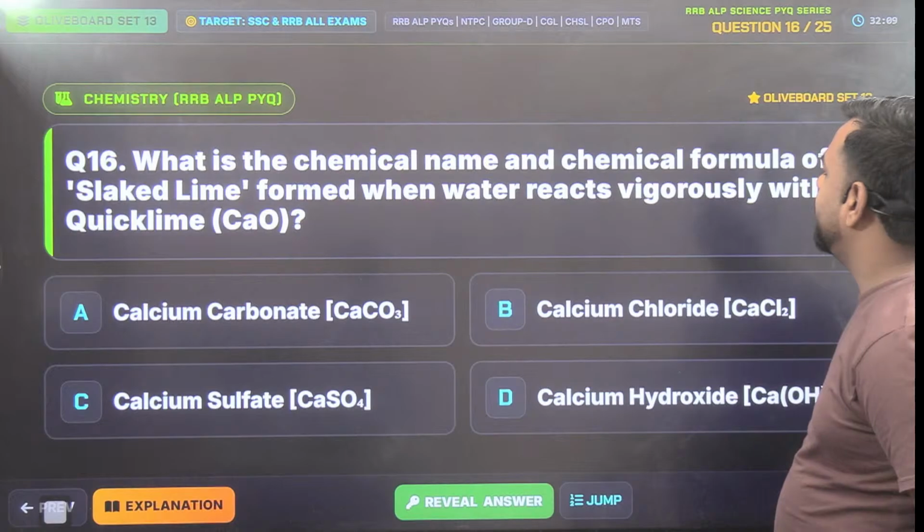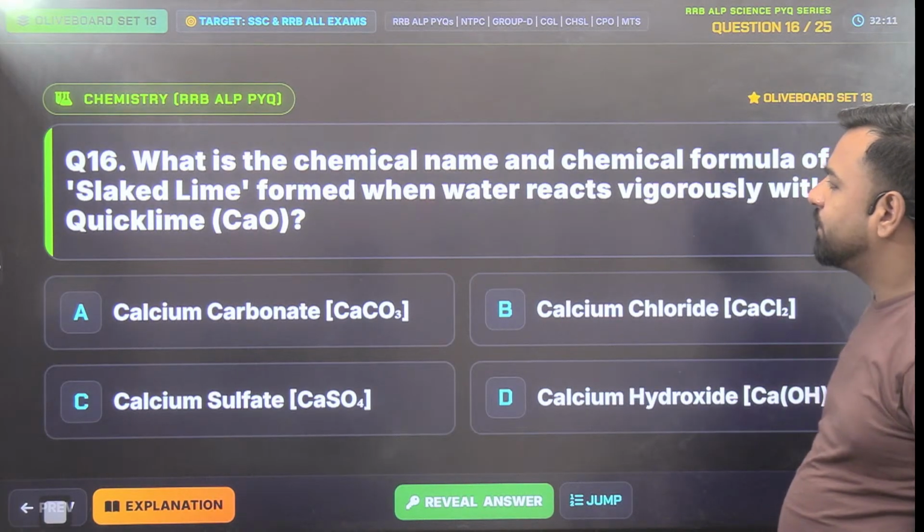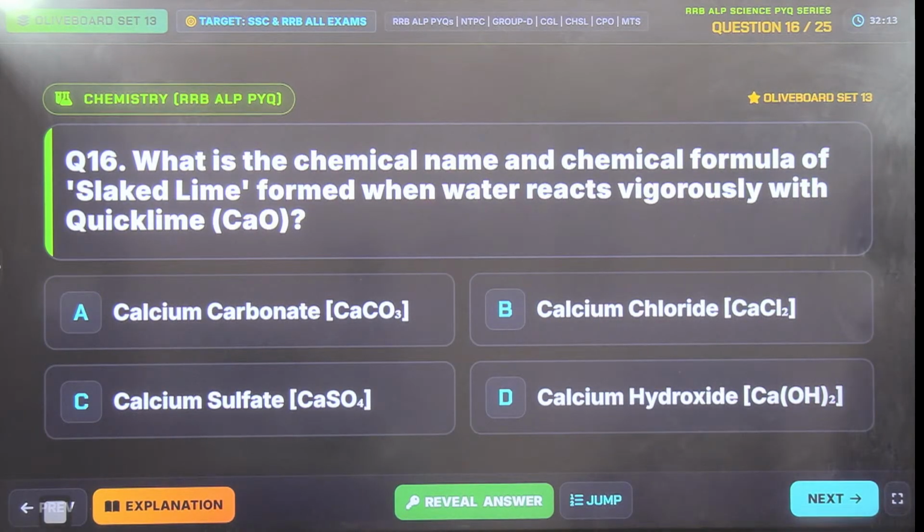What is the chemical name and chemical formula of slaked lime formed when water reacts vigorously with quicklime? That is CaO. So you have four options. What do you think should be the correct answer? And I guess you all can give this answer easily. What should be the correct answer, guys?